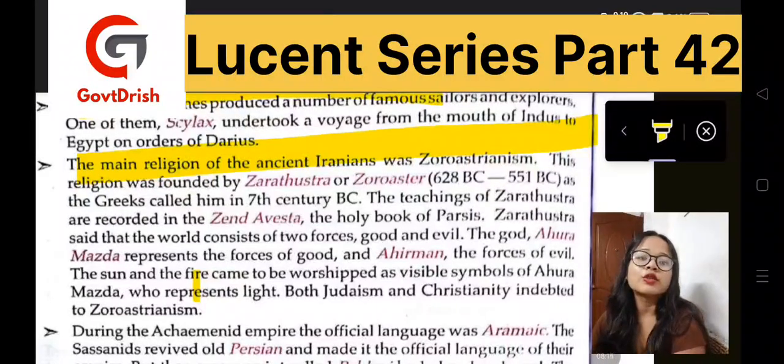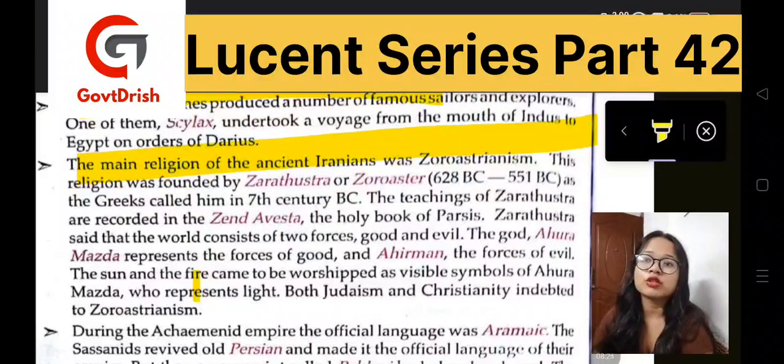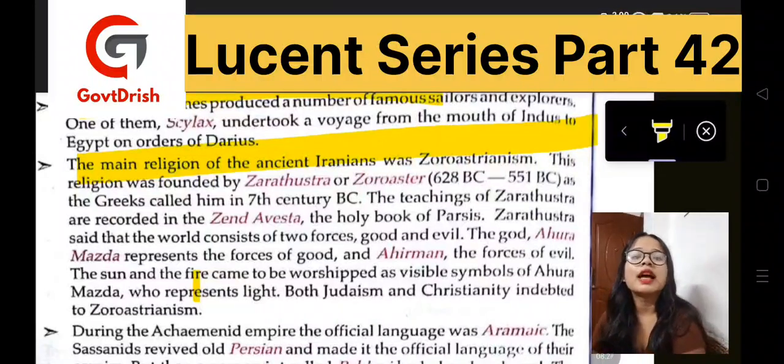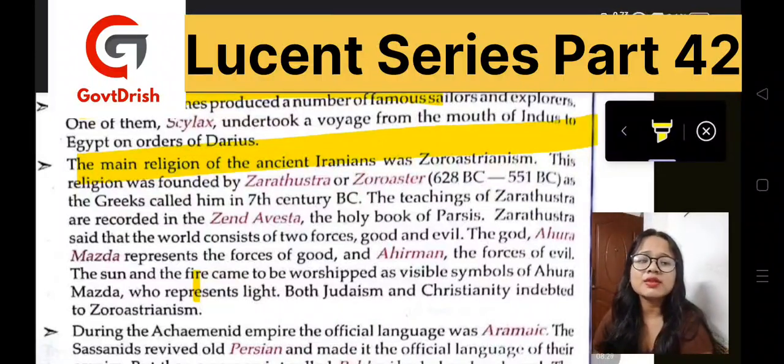It was founded by Zarathustra or Zoroaster, and the time period was 628 BC to 521 BC. So, this time period is also important, the foundation of Zoroastrianism. And these were the names that were used by the Greeks in the 7th century BC.